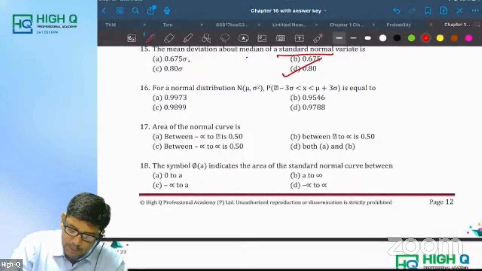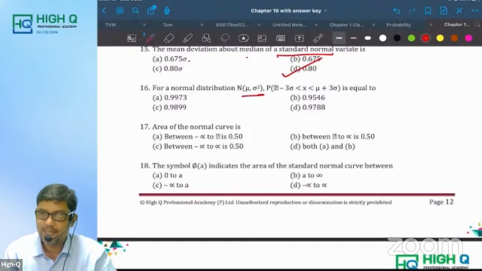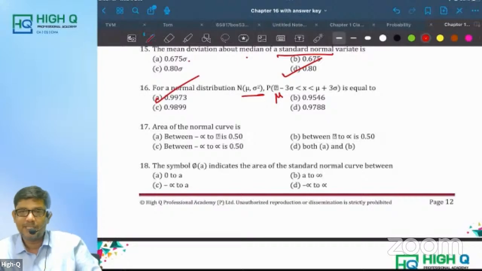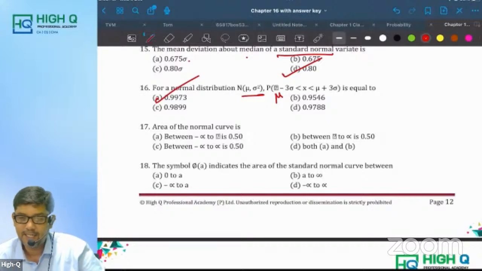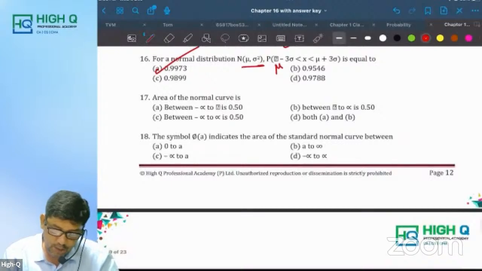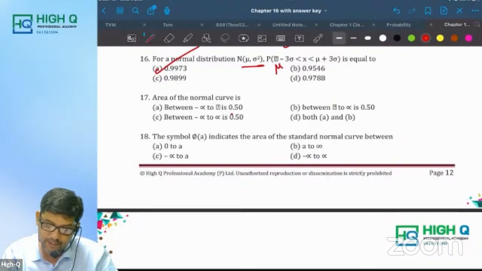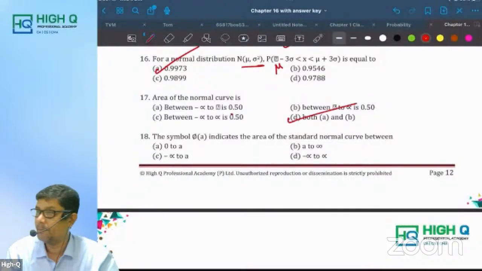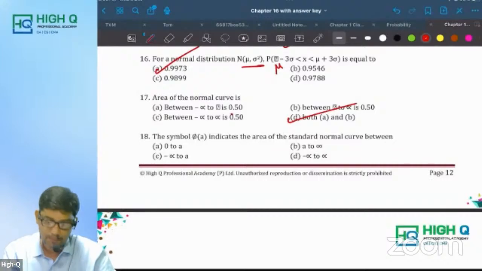The normal distribution mu comma sigma square, that is, normal distribution is biparametric. Mu minus 3 sigma to mu plus 3 sigma covers how much area, my dear? 99.73%. That means 0.9973. Area of the normal curve from minus infinity to 0, and from 0 to infinity. There is some printing mistake. Both A and B. See, both the areas are going to be 0.5 only, na?